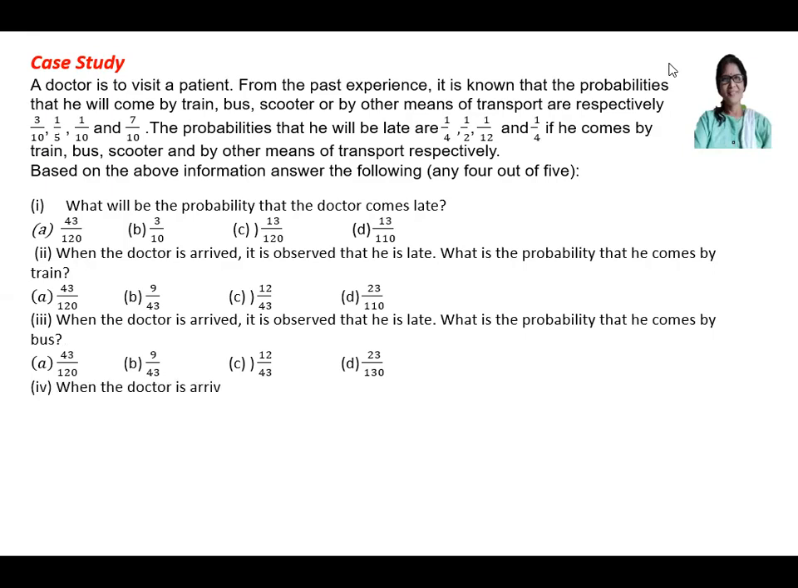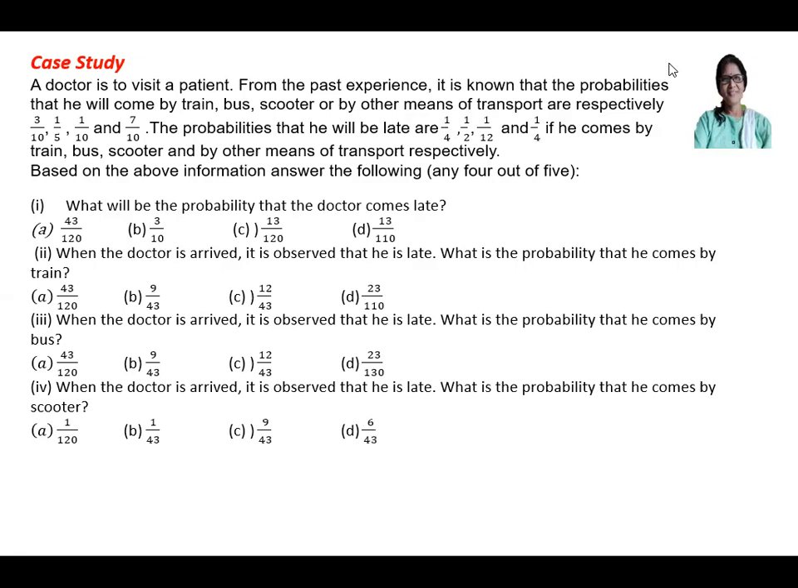Fourth is, when the doctor has arrived, it is observed he is late. What is the probability that he comes by scooter? The options are 1 by 20, 1 by 43, 9 by 43, and 6 by 43. And fifth part is, what is the probability that the doctor comes on time, provided the doctor visits the patient regularly?